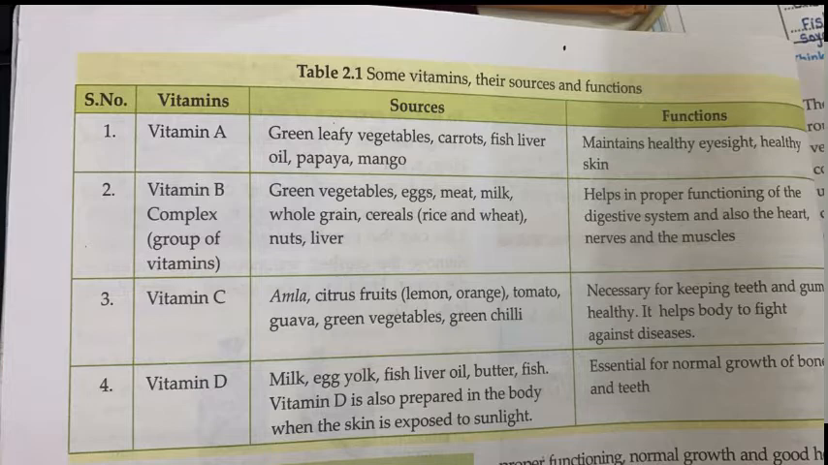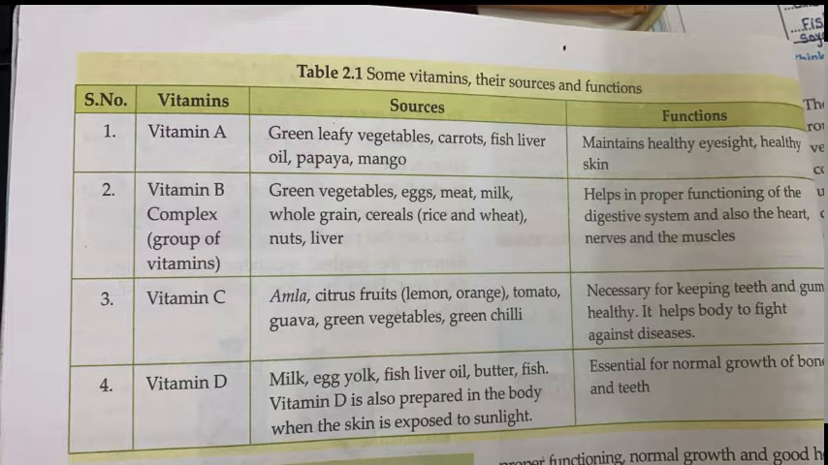Okay. Then what is the function? We get it from amla, lemon, orange, tomato, guava, green leafy vegetables, green chili. And what is the function of that? It is necessary for keeping the teeth and gums healthy. It helps the body to fight against diseases.